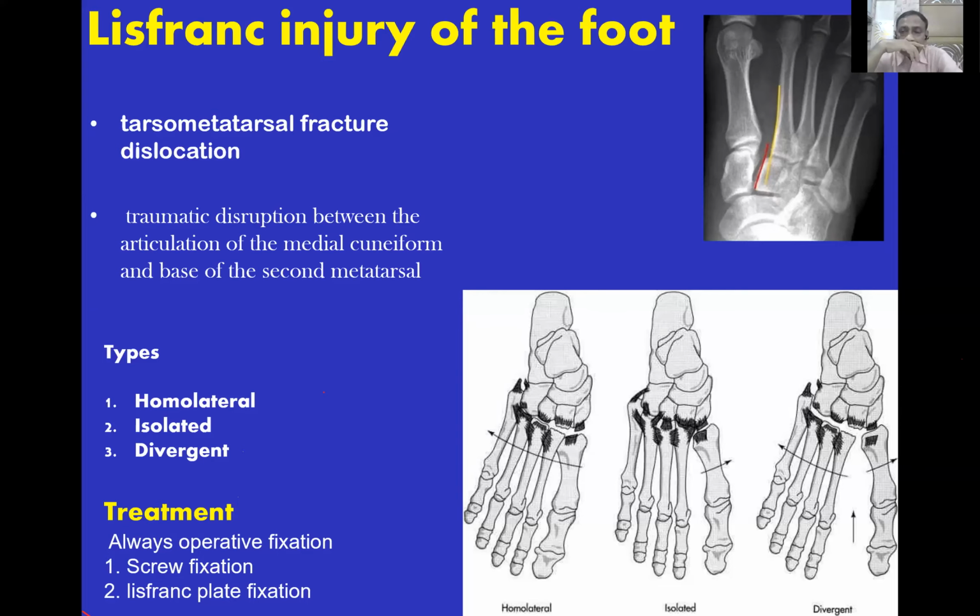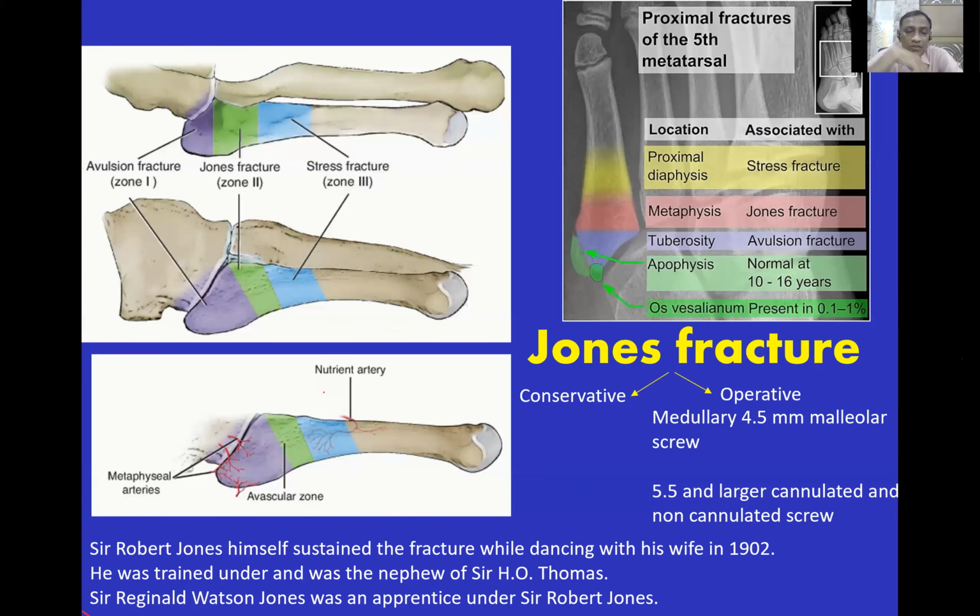And then the last but not the least is the Jones fracture. So Jones fracture is basically described by Sir Robert Jones himself. He sustained this fracture while dancing with his wife in 1982. Who was Robert Jones? He was a nephew of Sir Hugh Owen Thomas.